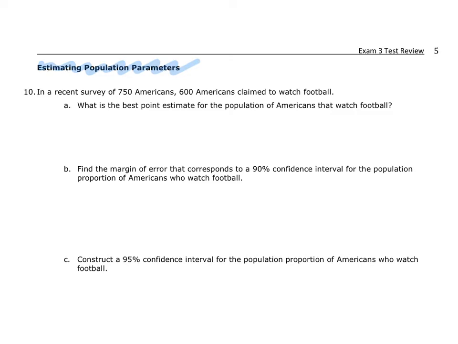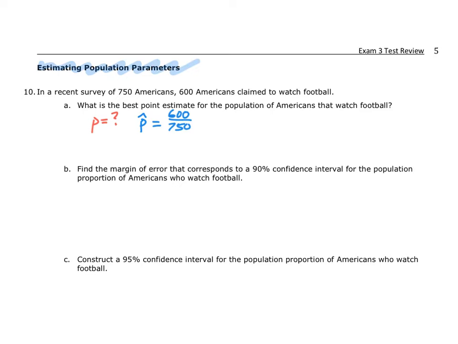So the percentage of people, hopefully you can be saying to yourself, okay, well, I know that that is not an average. I know that's not a mean. So in this case, I'm looking for a proportion, and that's a good thing. So I'm looking for the true proportion of the population. To do that, I have to calculate the sample proportion that I've been given, and I'm going to do some math on that sample proportion. In this case, my sample proportion is 600 out of 750, because there's 600 that do watch American football out of my 750 total.